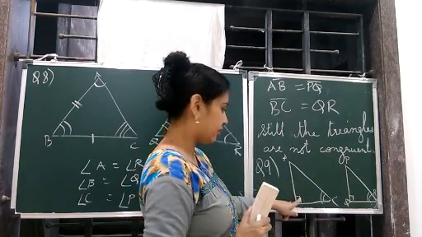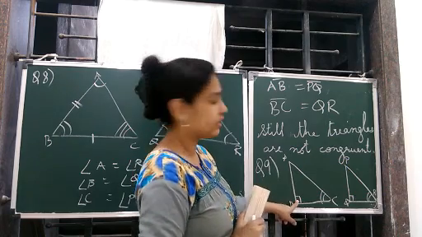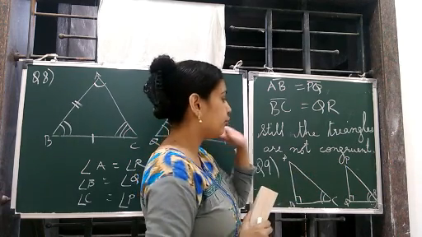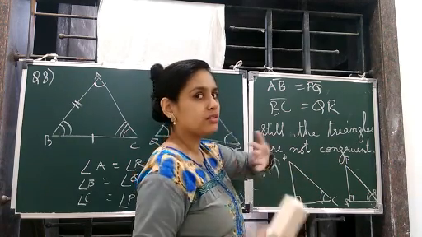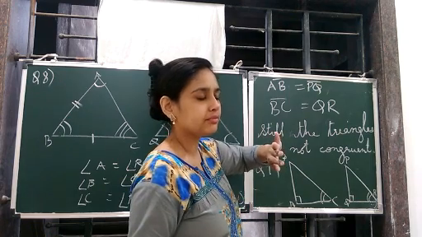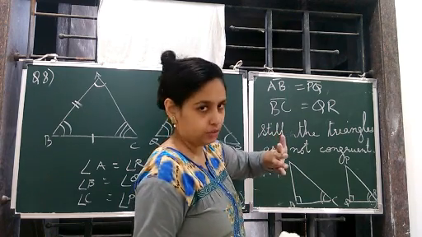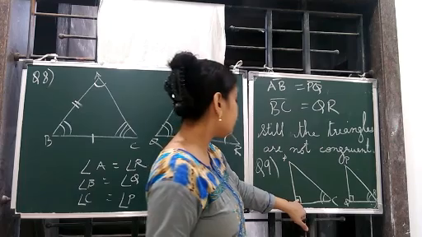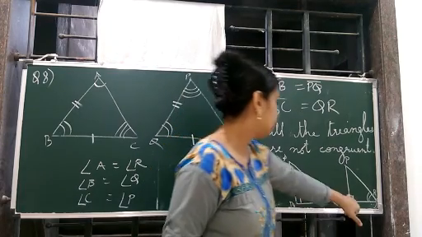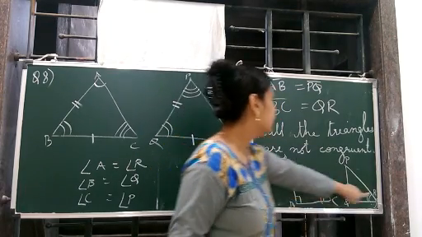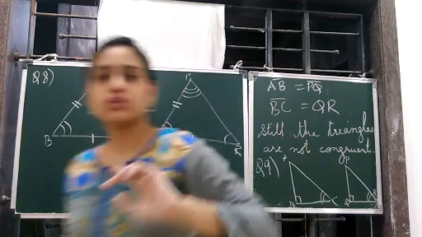But here only 1 is given. Only the right angle is given. It is not shown that AC is equal to PR. So we cannot use the RHS rule. Okay. Now you can see 2 angles are given. This is equal and this is equal. Yes, 2 angles are given.